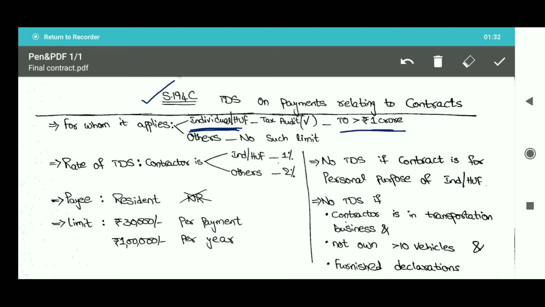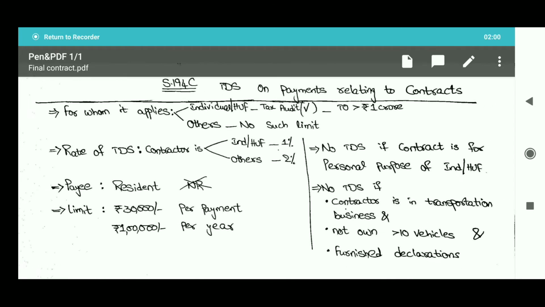For others, no such limit has been specified. So for others, even a single rupee payment attracts TDS. Coming to the rate of TDS, if the contractor is an individual or HUF, the rate of TDS shall be 1%, and if the contractor is others, the rate of TDS shall be 2%.